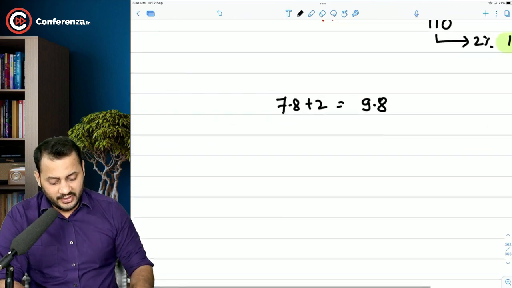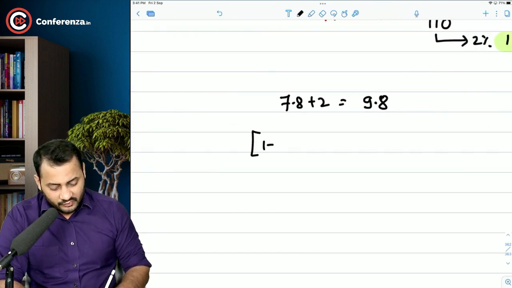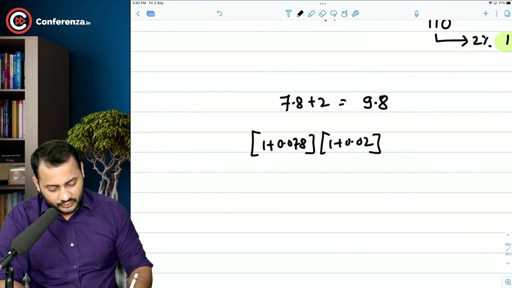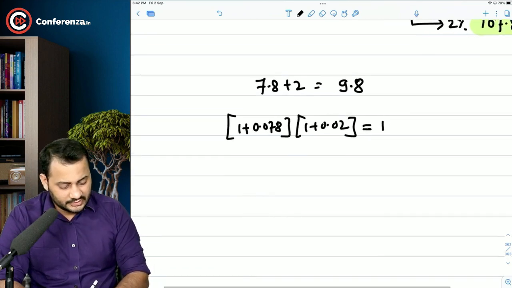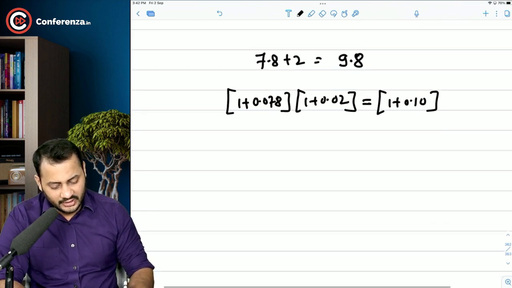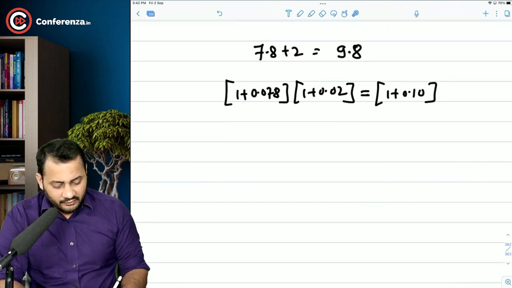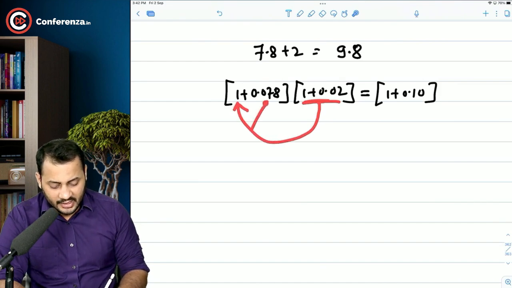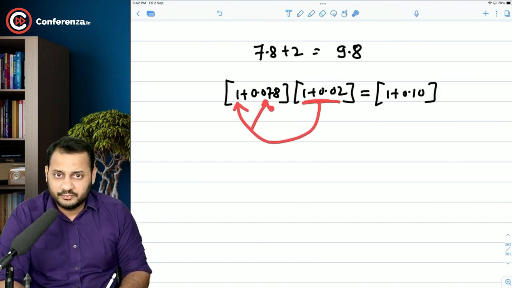Now, a better way to write this is (1 + 0.078)(1 + 0.02) = 1.10. That's called 1 plus 0.10. Whenever you do this, 1 plus 0.02, that means you are applying this 2% on this principal and interest both.